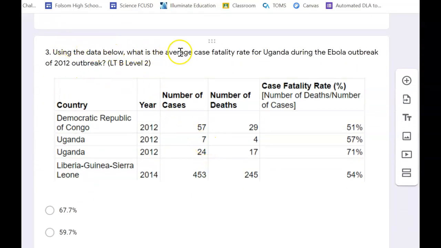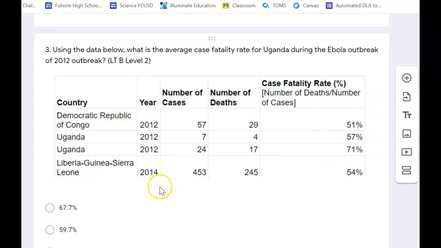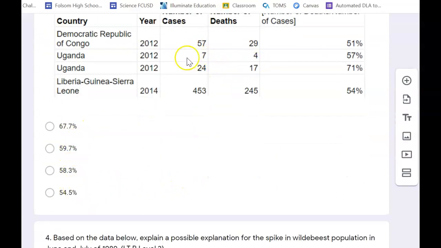Number 3, using the data below, what is the average case fatality rate for Uganda during the Ebola outbreak of 2012? So we are looking only at Uganda, and I know a lot of people looked at all of 2012 because that's what we did in our first quiz for some people who had this same data. So looking at just Uganda, you're going to take 4 plus 17, which is going to get you 21, and divide that by 7 plus 24, which is 31, which gets you an average case fatality rate of 67.7. If you had done 57 plus 71 divided by 2, that option is not here, so it forced you to do it that way.